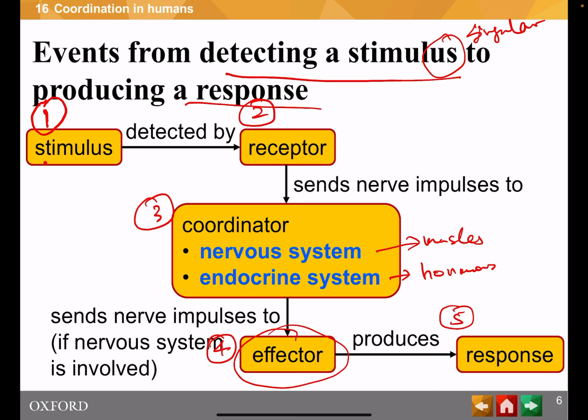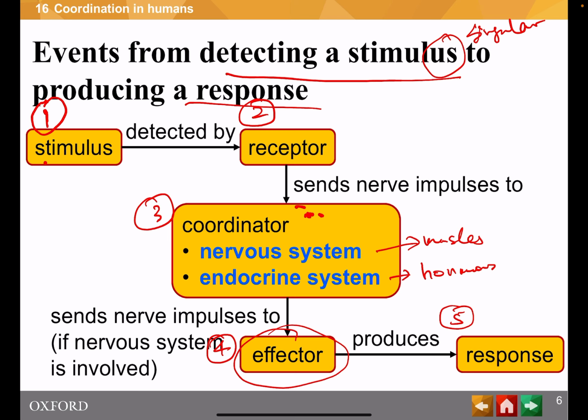It refers to how the receptor, just like the sensor in our sense organ, for example in our eyes, detects the stimulus. This is the light from an object. Then the receptor will produce and send nerve impulses to our coordinator.